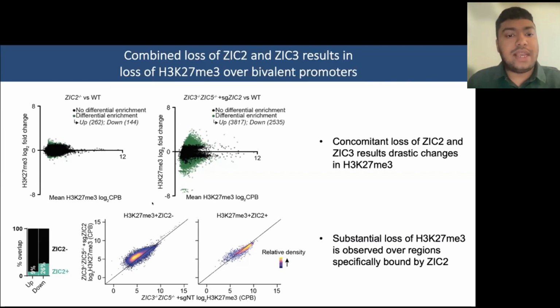Then we further looked into H3K27me3 peaks and stratified them into those that have ZIG2 and those that do not. What we observe is that the loci that lose H3K27me3 are generally also co-occupied by ZIG2, whereas those that are not bound by ZIG2 generally don't have a loss in H3K27me3.